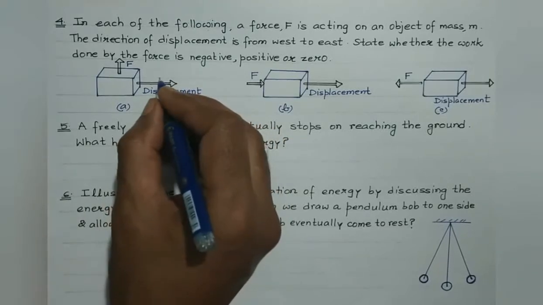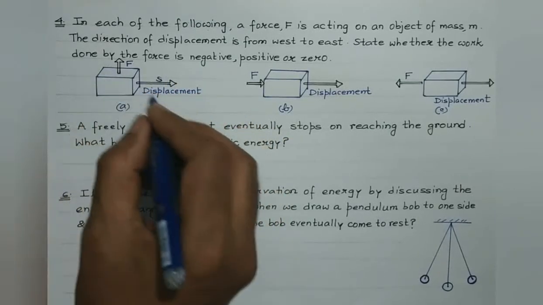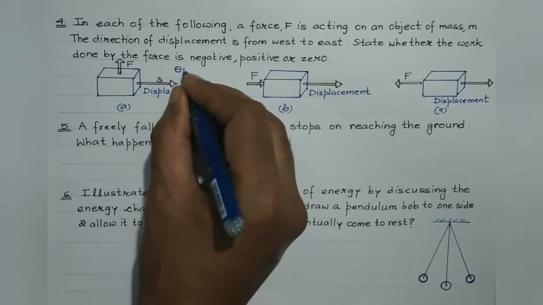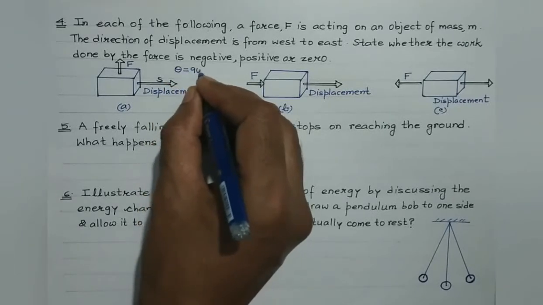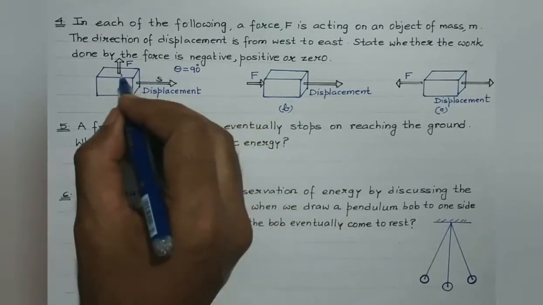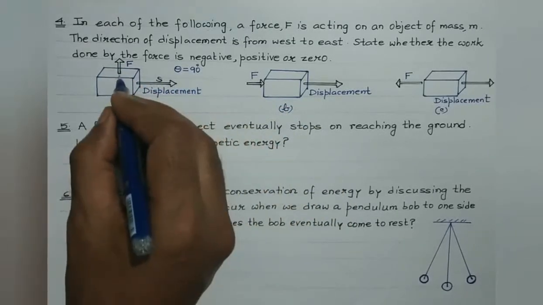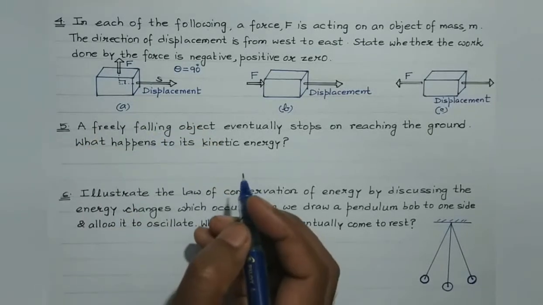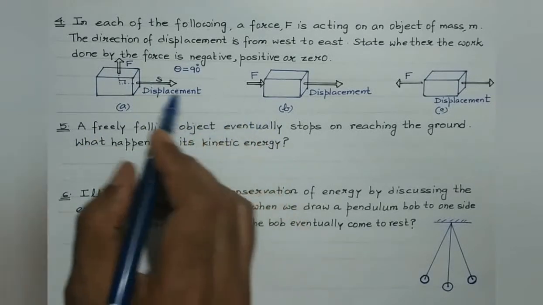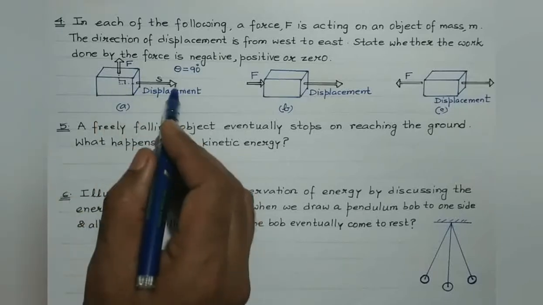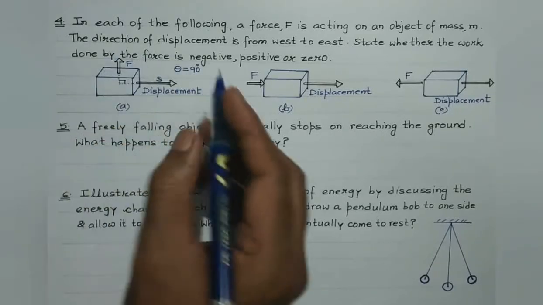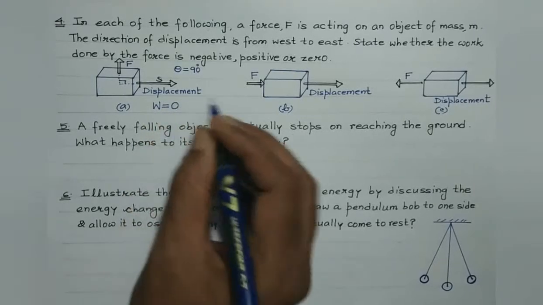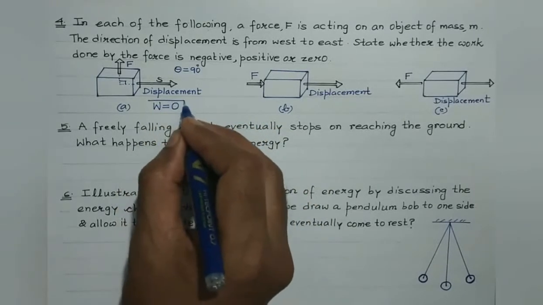Here, students, the angle between force and displacement is 90 degrees. Suppose the angle is theta. Theta is the angle between force and the displacement. Here, the angle between these 2 is 90 degree, right? Whenever the displacement of the body takes place in a direction perpendicular to the force applied, then work done is 0. That is, no work is done in that case, right?